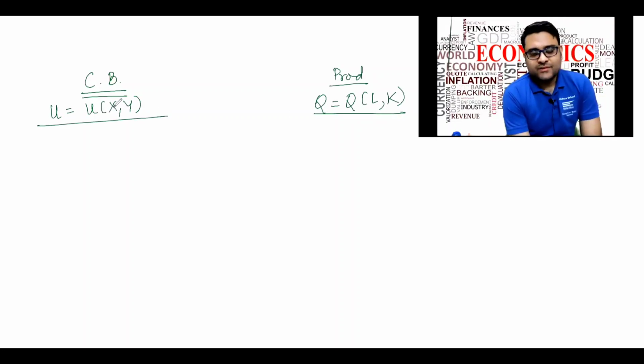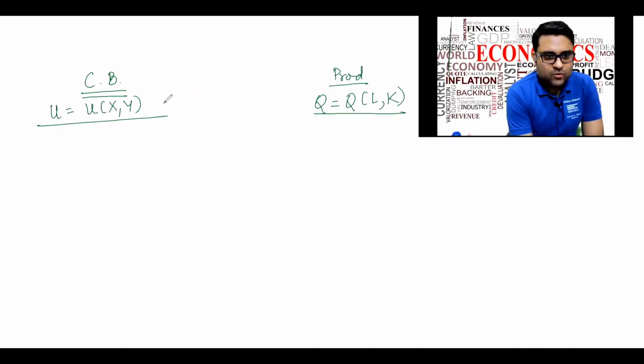Graphing these curves was not possible. It is possible, but difficult, because we'd have to make a 3D diagram. Correct? I'll have L here, K here, and Q here.